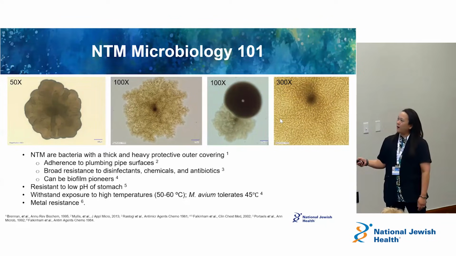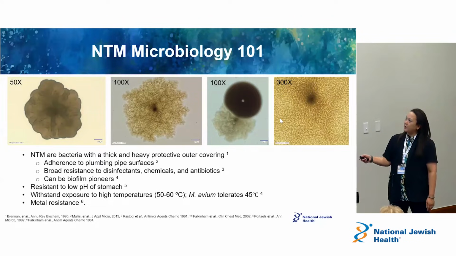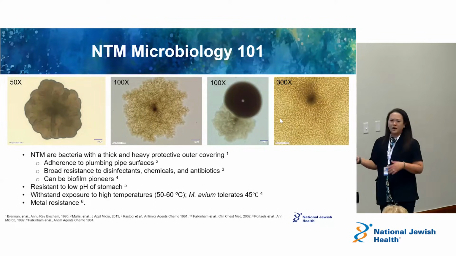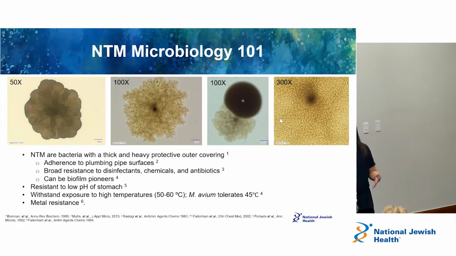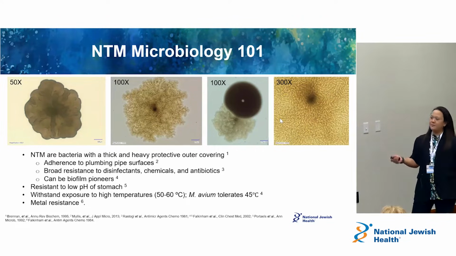And they have a variety of morphologies, right? So these are actually NTM up close. They can come in a smooth variety, for example. They can come in a rough variety. As others as well too. They can come pigmented, they can come non-pigmented. They have a variety of different forms. And again, 200 different species, right, of mycobacteria. So they all have different looks to them, so to speak.